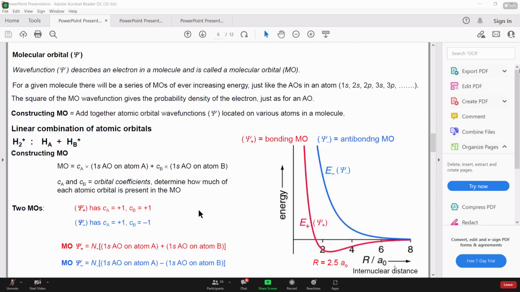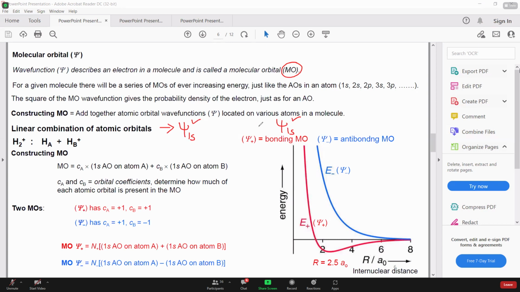So in any case, in the formation of any molecular orbitals, what we are going to do is apply that simple postulate of MO theory. Suppose this is the first orbital, and here we have the second orbital, let's call it hydrogen, right? These are the two 1s orbitals of hydrogen.